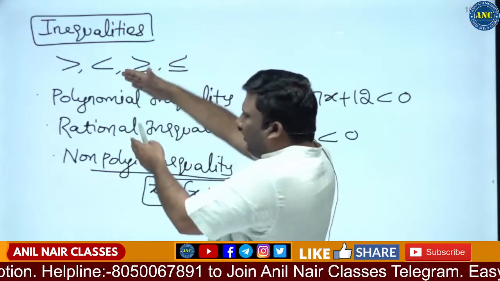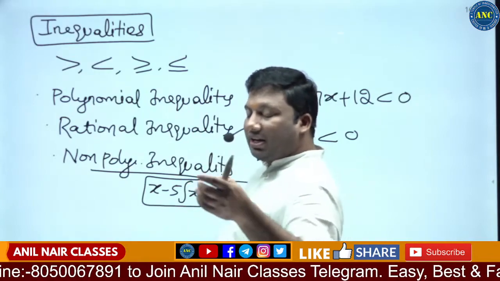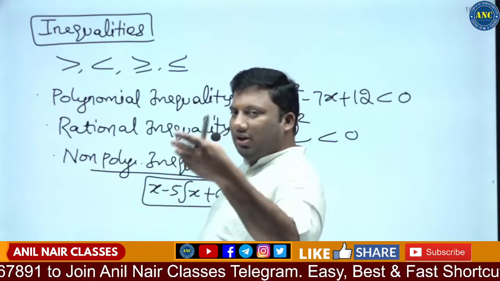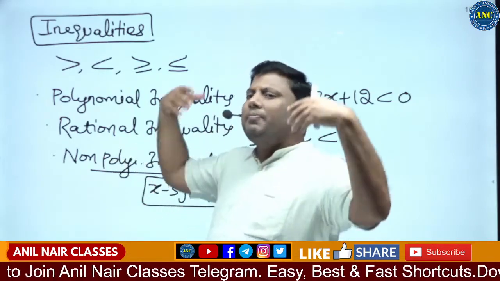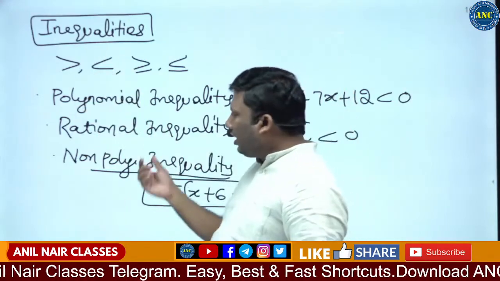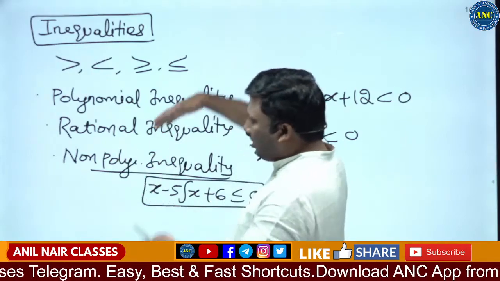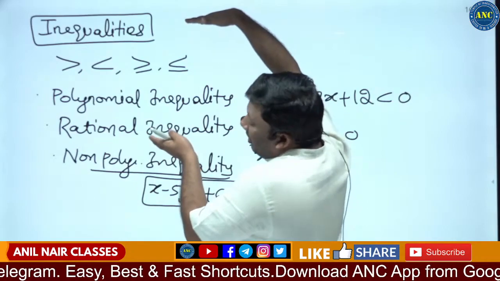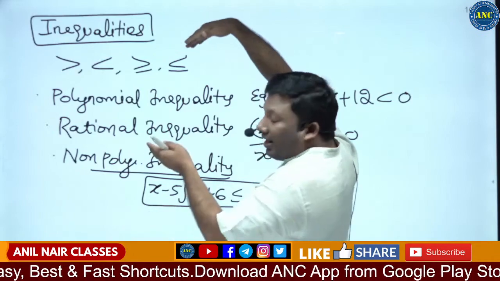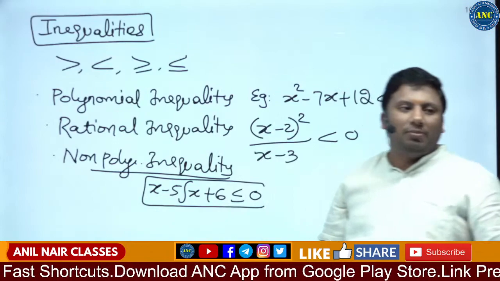The same kind of equation, a polynomial equation, can be a linear equation, a quadratic equation, or a cubic equation. If it is beyond degree 3, we will use Descartes' rule of signs and Rolle's theorem to find out how many positive real roots and negative real roots there are. Rational equation and non-polynomial equation. Whatever we did in polynomial equations, we will do the same thing in polynomial inequalities, rational inequalities and non-polynomial inequalities.